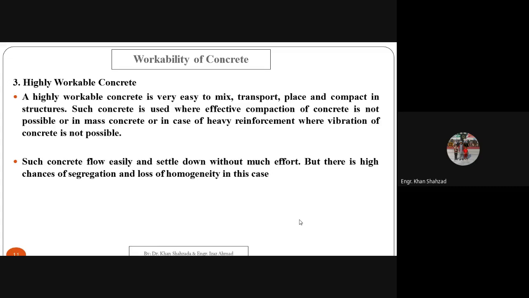So this type of concrete is used in mass concrete, in a huge mass of concrete, where the dimensions of the concrete, the length, width and height of the section, are very large, or in case of heavy reinforcement, where the steel bars are very close to each other, or where you don't have access to use the vibrator in those places. So we use such type of workability.